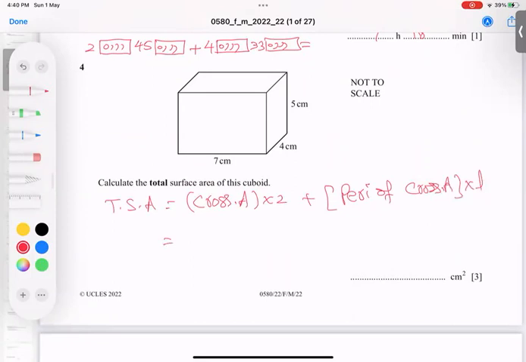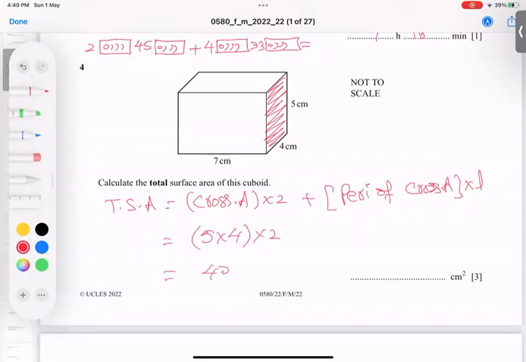What is the cross area? You decide. You think this is a cross area, or you think this is a cross area. It is your wish. Okay, I take this as a cross area, 5 and 4. So what is the cross area? 5 into 4, because it's a rectangle shape, 5 times 4, 20. Into 2, I got 40.